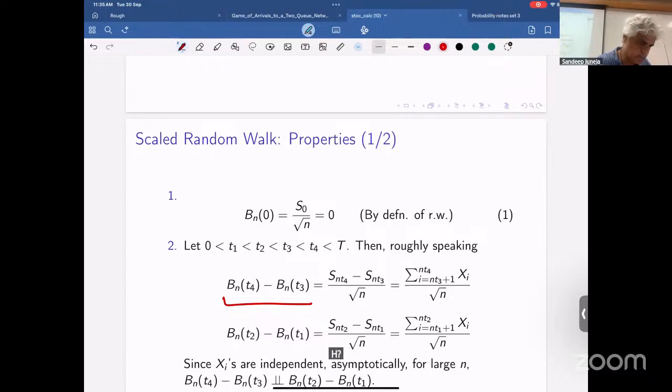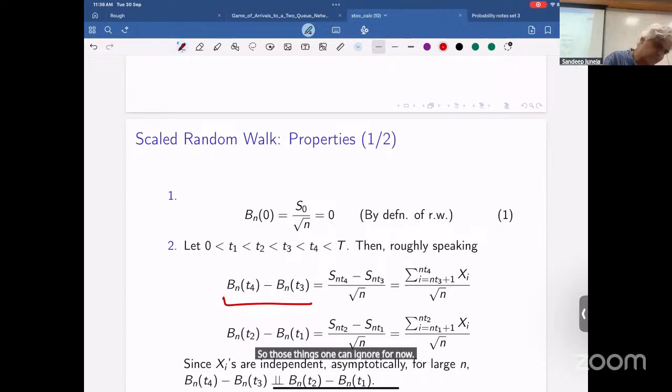Modulo what? Edge. Oh. NT3 plus 1. NT3 need not be an integer, so I'll take a floor on it or something. And then I have to worry about that extra thing. There's some dependence because, what about the t's which lie between multiples of 1 by n? They're not multiples of 1 by n. So I have to argue that that difference is shrinking. So those things one can ignore for now.